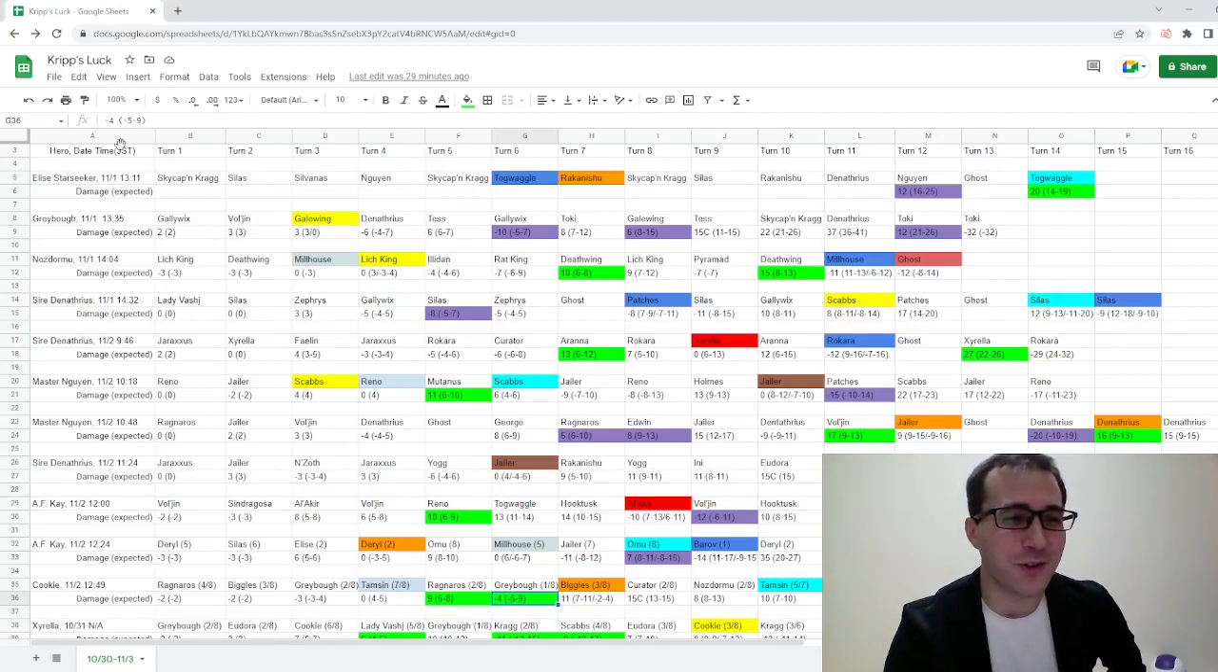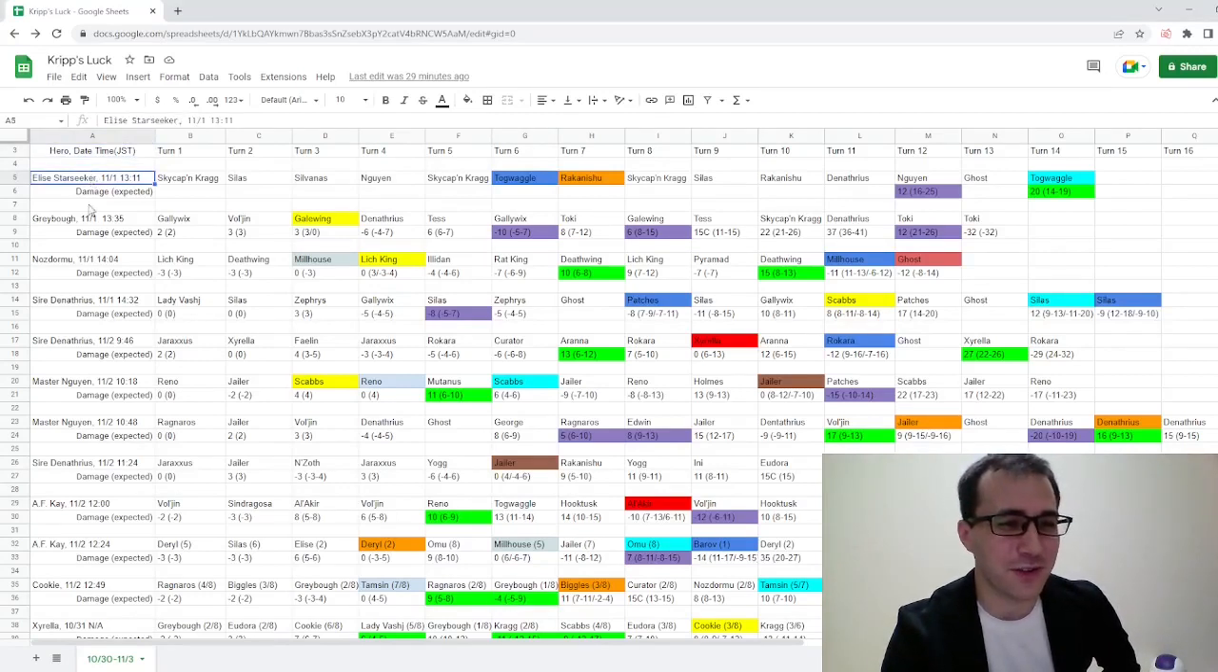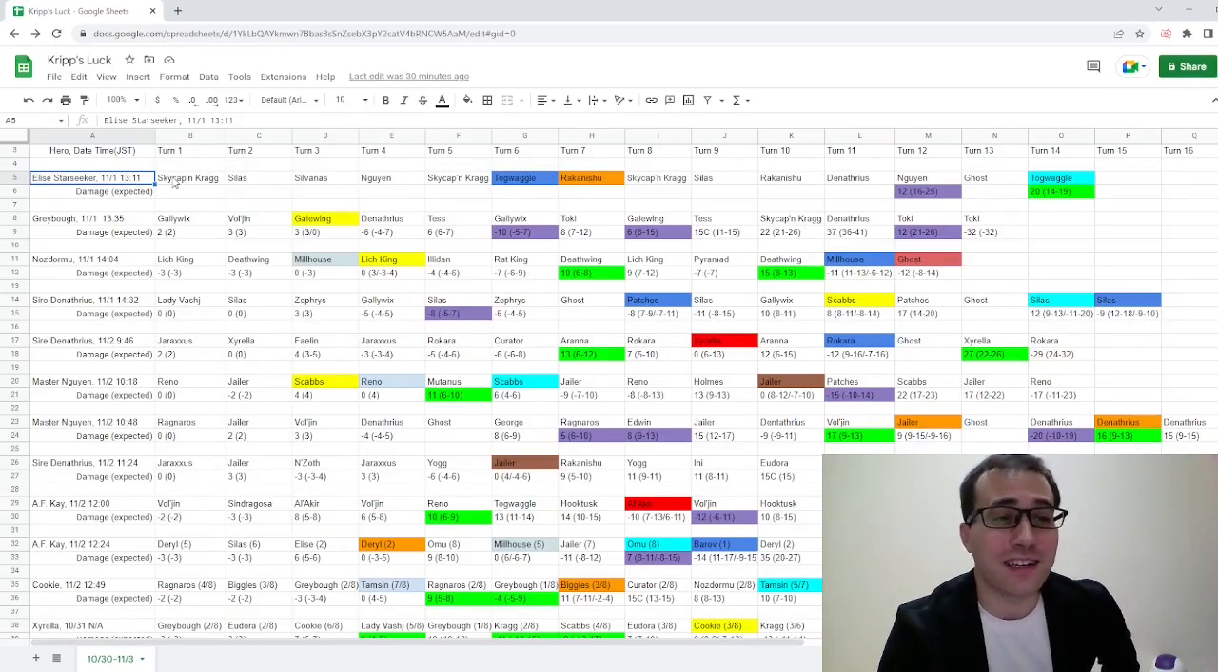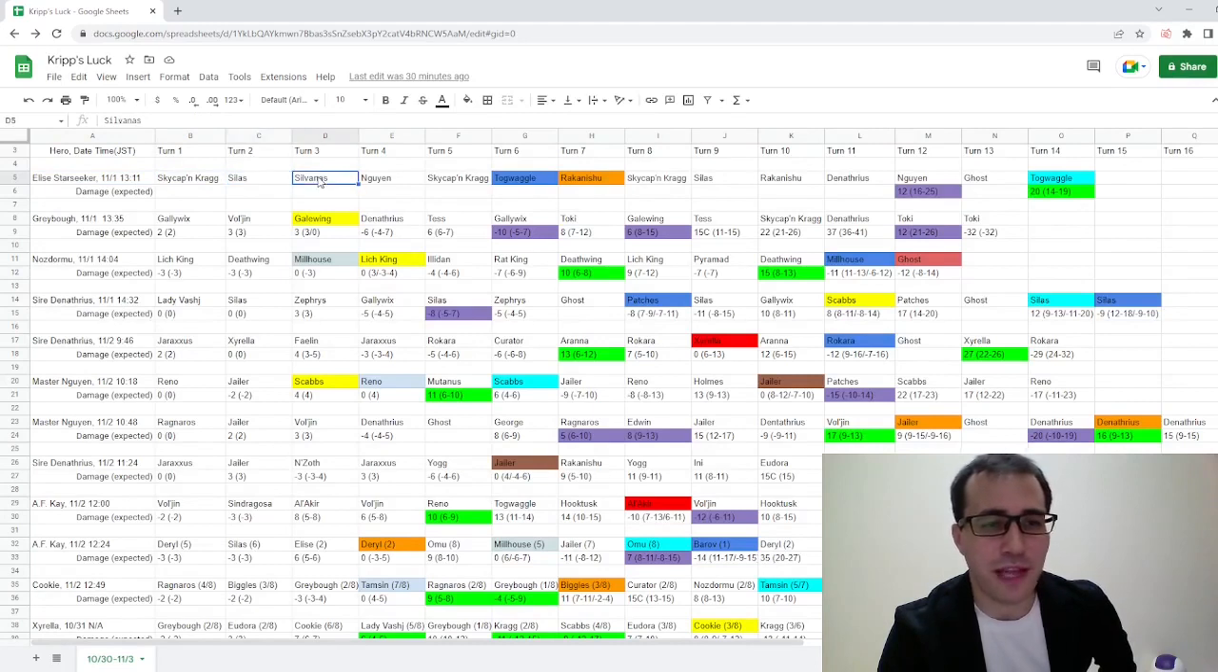All right. So over here, you can see this is the hero that Kripp was playing. This is the day Kripp played that hero, and this is the time that Kripp played that hero in Japan Standard Time. I don't know why I included that, but I did. Here is each turn of the game, and you can see that this is a living document, right? I started off just having who he played and the result of his games.